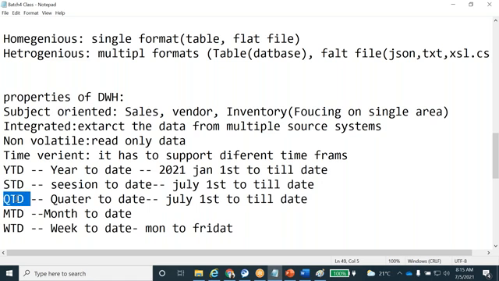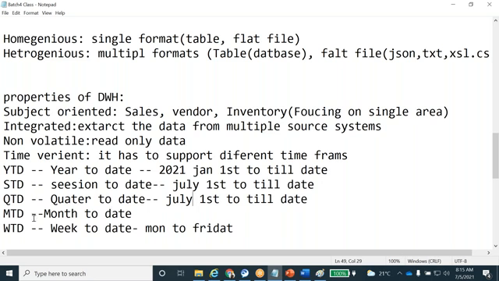Quarter means we have four quarters in a year. Based on which quarter you are in, right now we are in the third quarter, so it will fetch data from the start of the third quarter to date, July 1st to July 5th. Or, for example, if I select the date June 20, it will fetch April 1st to June 20. Whichever date you select, it fetches that particular quarter's data from its start up to that date.